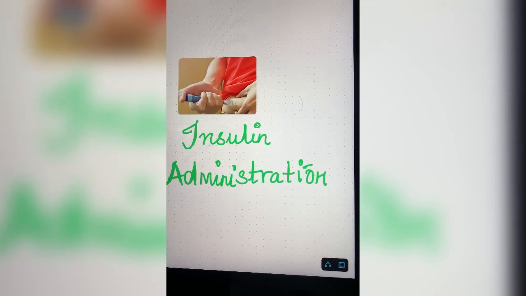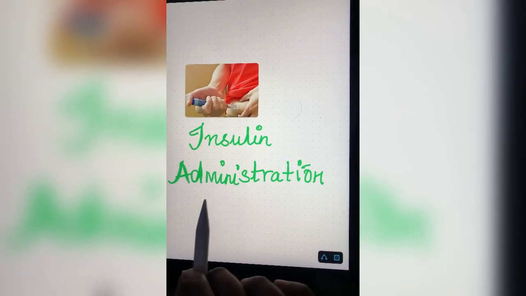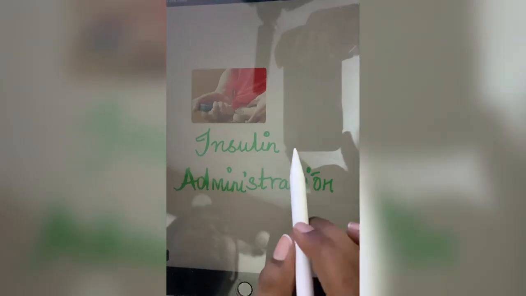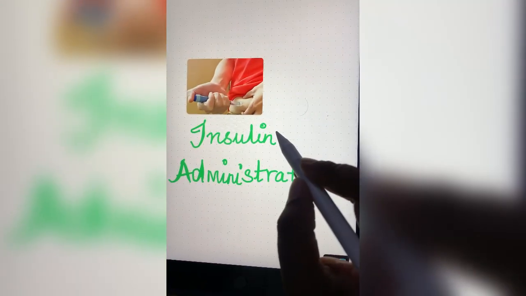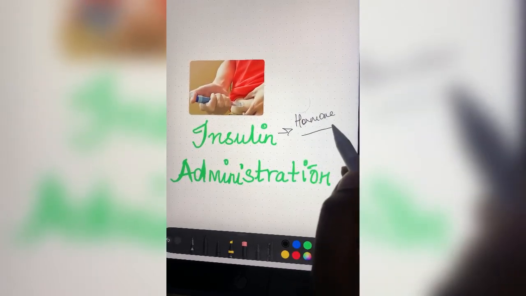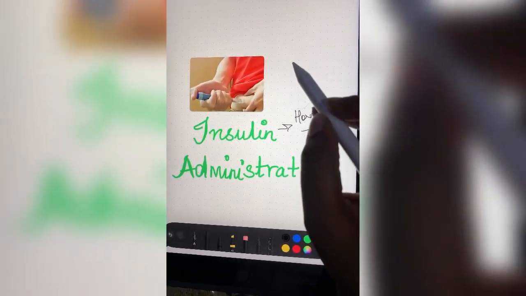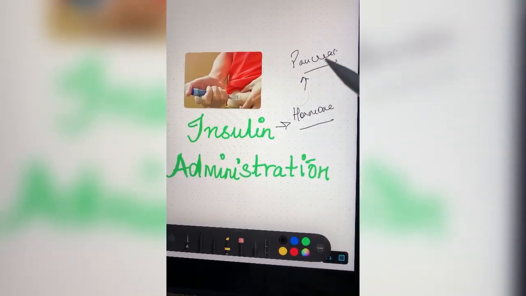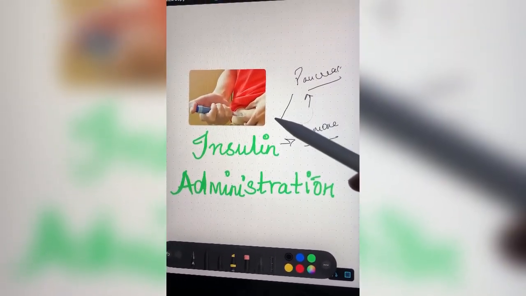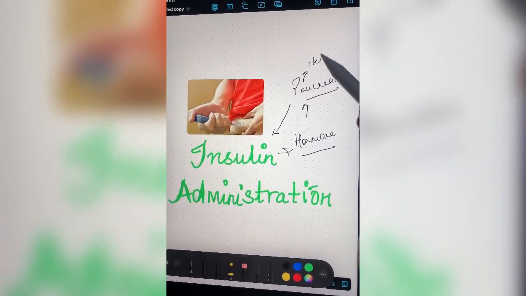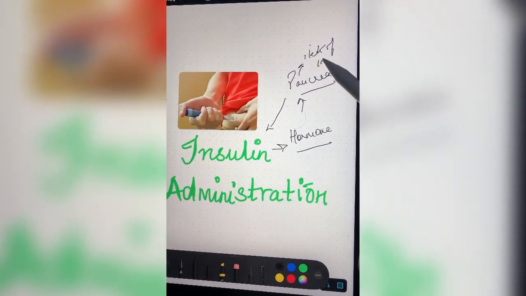So, welcome once again. In today's topic, we talk about insulin administration. Before starting the topic, let's have a look at what insulin is. Insulin is a hormone which is produced in our body by an organ known as the pancreas. In the pancreas, we have cells known as islets of Langerhans, and these cells are responsible for the